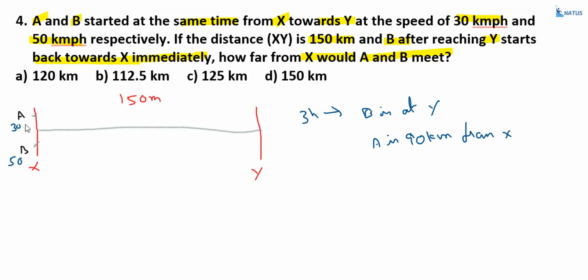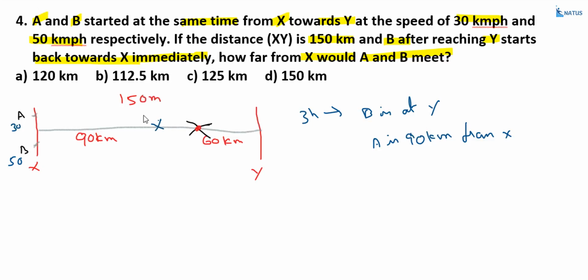So, what about this point? This person A is here only. And this length is equal to 90 kilometers, and this length is equal to 60 kilometers. Now, A moves in this direction, and B moves in this direction. Suppose both meet at this point.